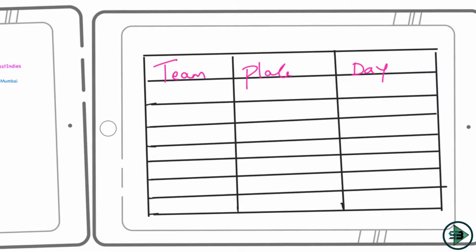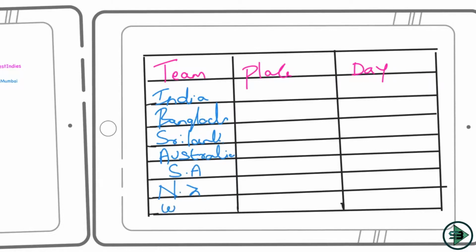So first I'll write here the team. Let's start with the team. I'll write here India, Bangladesh, Sri Lanka, then I have Australia, South Africa, New Zealand and West Indies. Okay, so first I'll write this, then I'll try and match this with the other columns so as to get the final answer. Now let's read one statement at a time and see what statement gives us the required link.